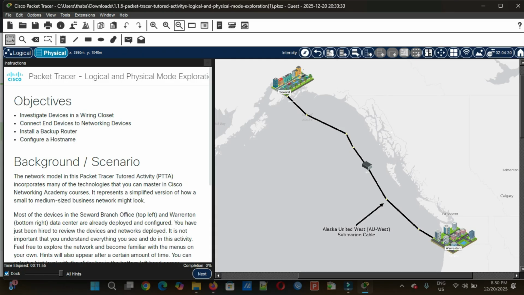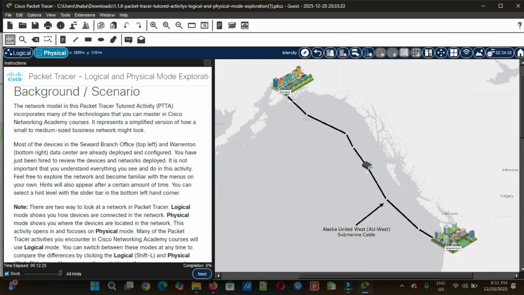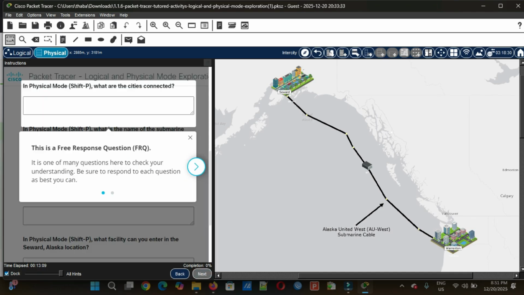It says investigate devices in a wiring closet. Read the background by yourself; I'm not going to go through the background. And now we have the first question. It says in physical mode, what cities are connected? At the bottom we have a message that says this is a free response question. It is one of many questions here to check your understanding. Be sure to respond to each question.